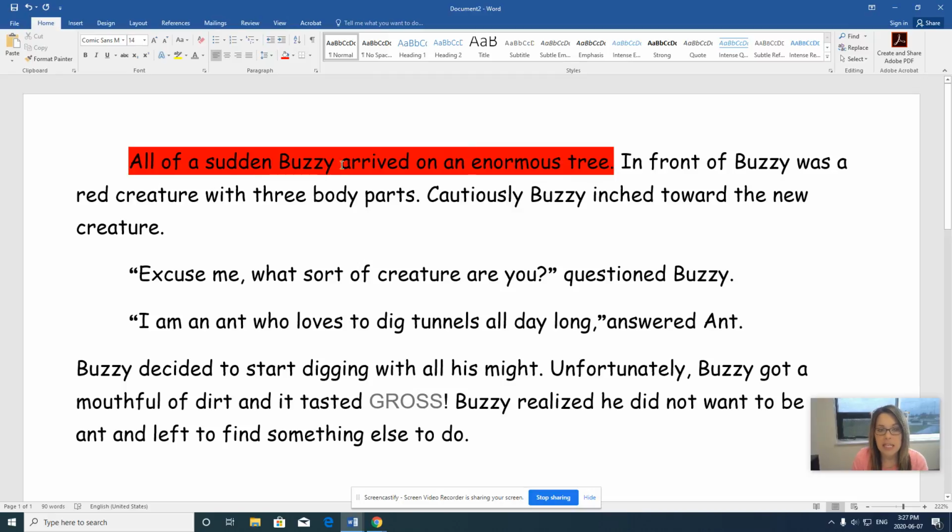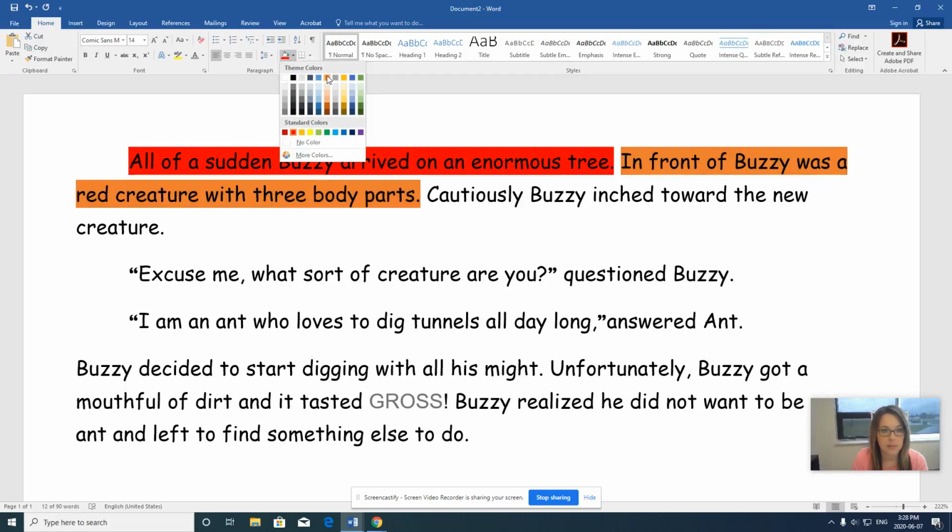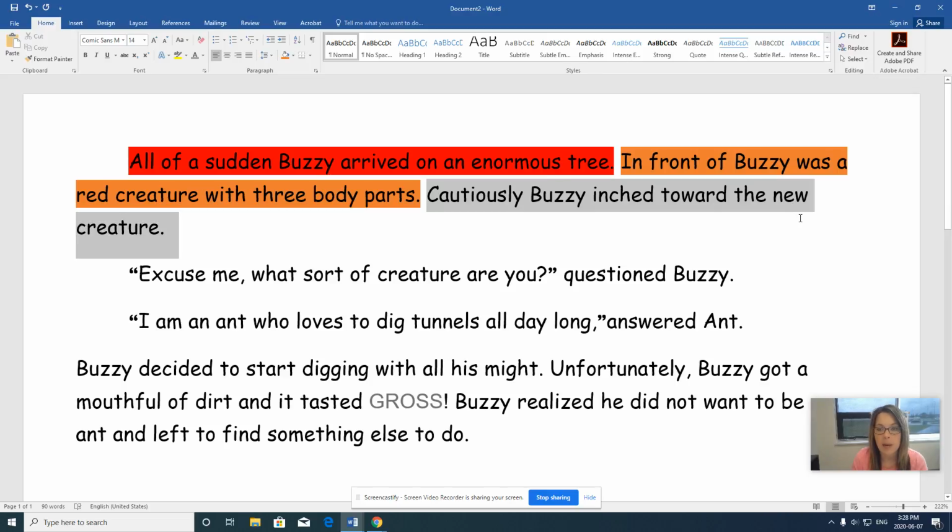All of a sudden, Buzzy arrived on an enormous tree. The next sentence is our hint. We're going to make this one orange. In front of Buzzy was a creature with three body parts. I wonder what that could be. The third sentence is when our main character moves towards. We're going to make this one green.